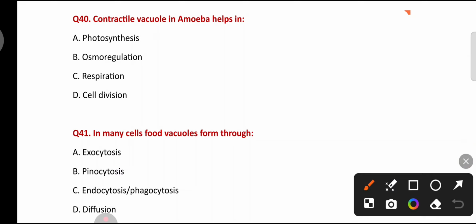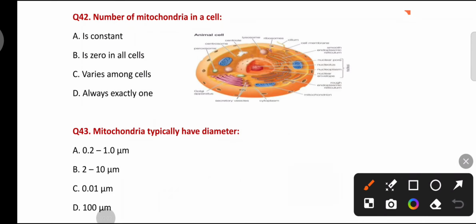Contractile vacuole in amoeba helps in photosynthesis, osmoregulation, respiration, cell division. Contractile vacuole in amoeba helps in osmoregulation. Number of mitochondria in a cell is constant, is zero in all cells, varies among cells, always exactly 1.